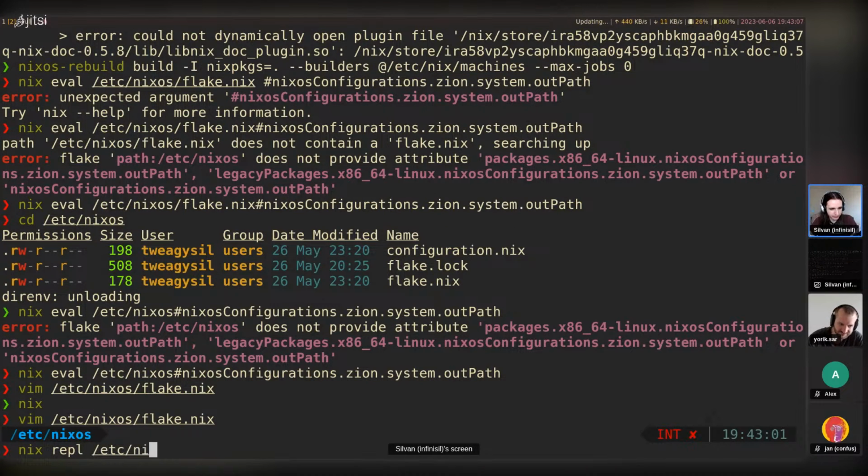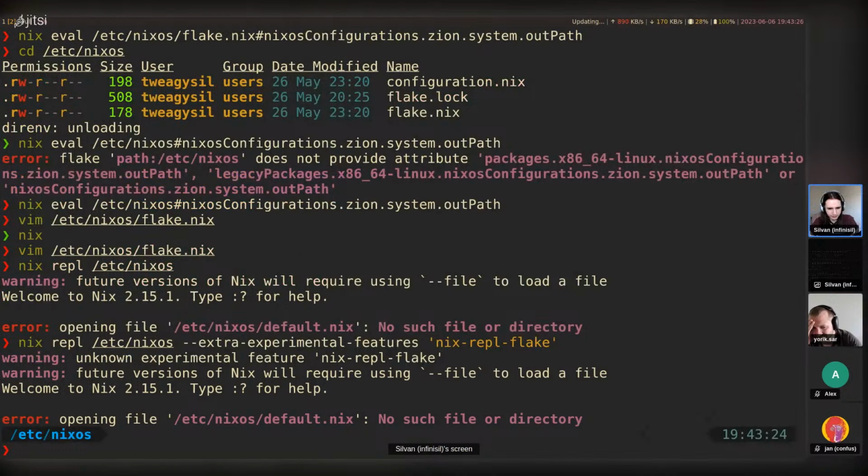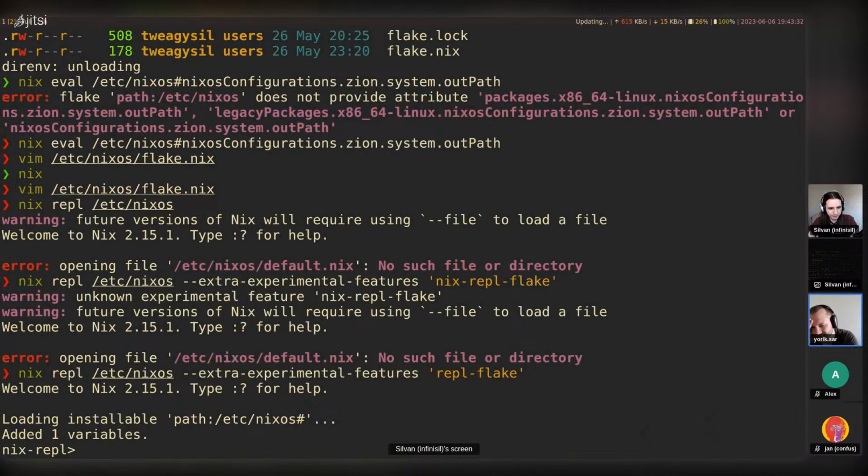Let's just load the flake in here. Oh, I guess this needs the extra experimental features, and then nix repl flake or something like this. Oh, just repl flake.